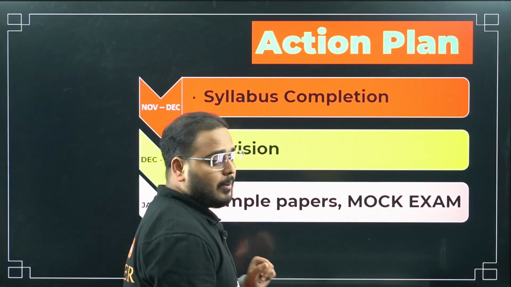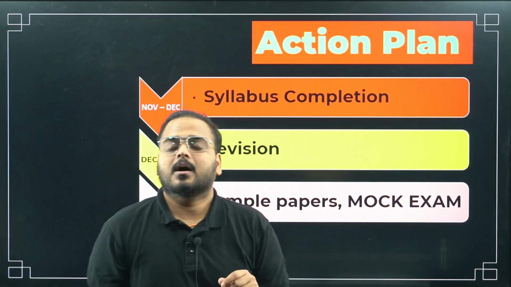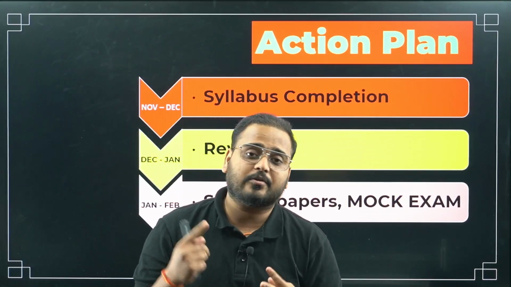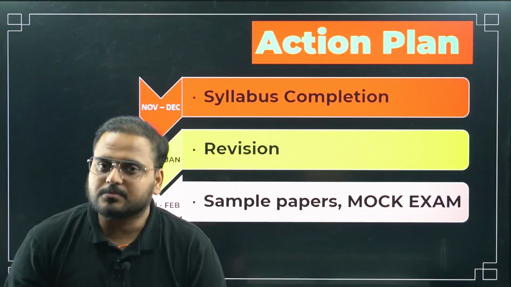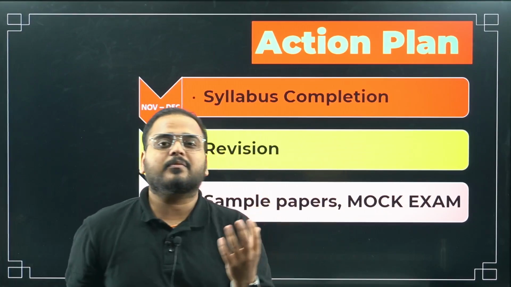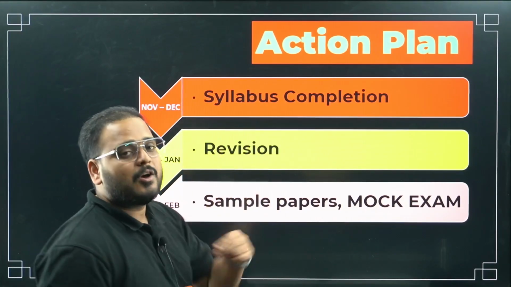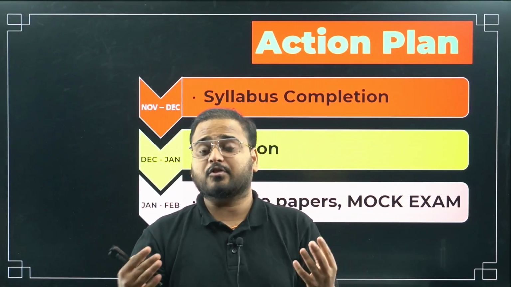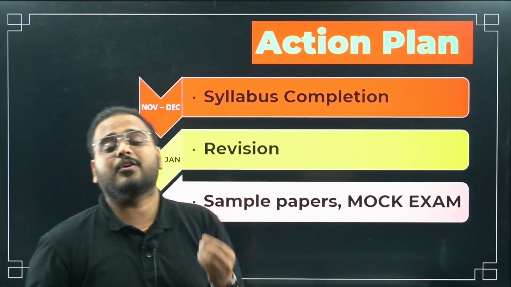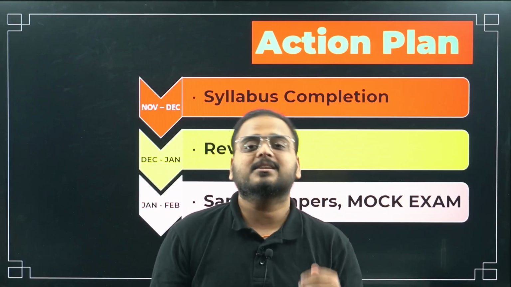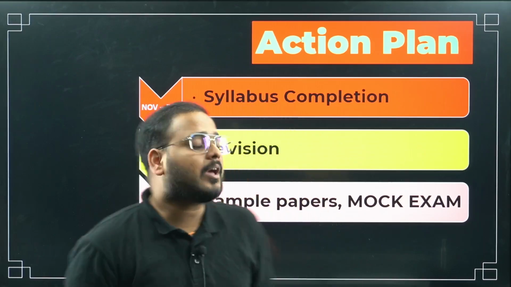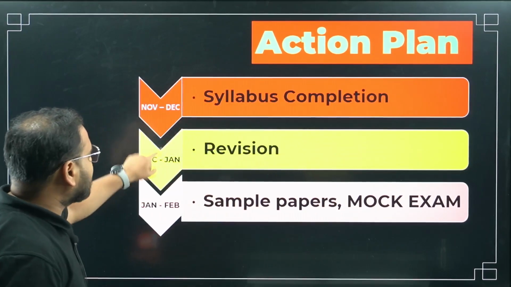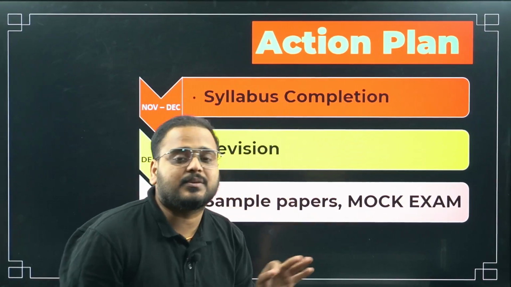Now about revision, what happens? For example, I'm going to take 2 chapters. Let's say I'll take geometry: triangles, and then quadrant geometry. You will not require the same amount of time to revise after completing the syllabus for these 2 different chapters. Quadrant you can revise in maybe 1 hour, 2 hours, or 3 hours, whereas completing the revision of triangles might take a longer time. For that reason, revision can be variable. You can adjust the time from November to January for the syllabus completion and the revision portion.